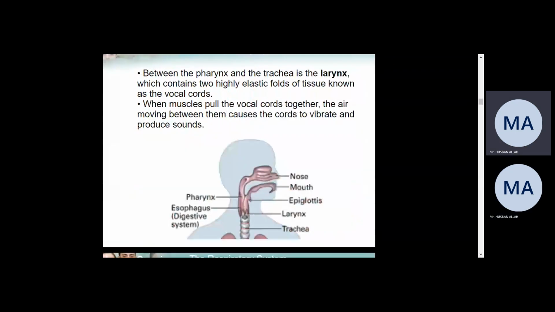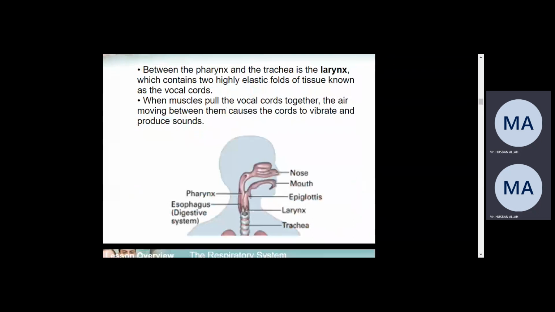Between the pharynx and the trachea is the larynx, which contain two highly elastic folds of tissue known as vocal cord. Right? Vocal cord. Who have book? Check. Do we have this? No one. Okay. If you look.